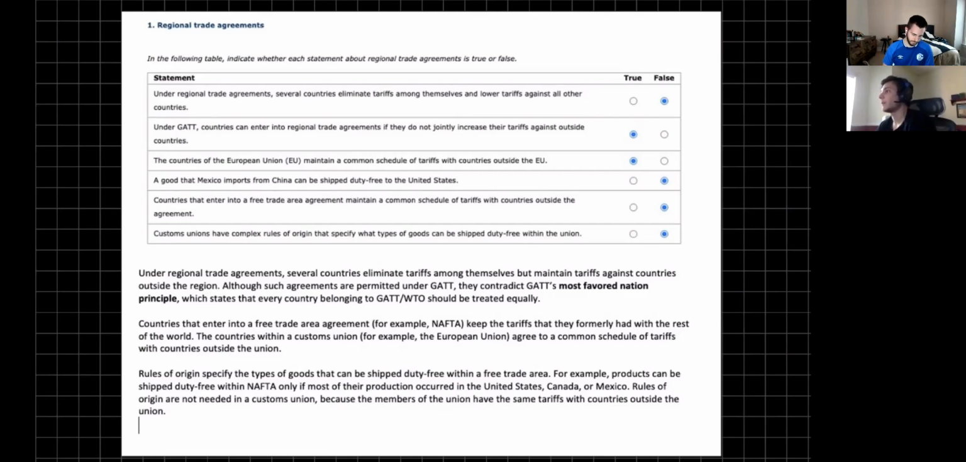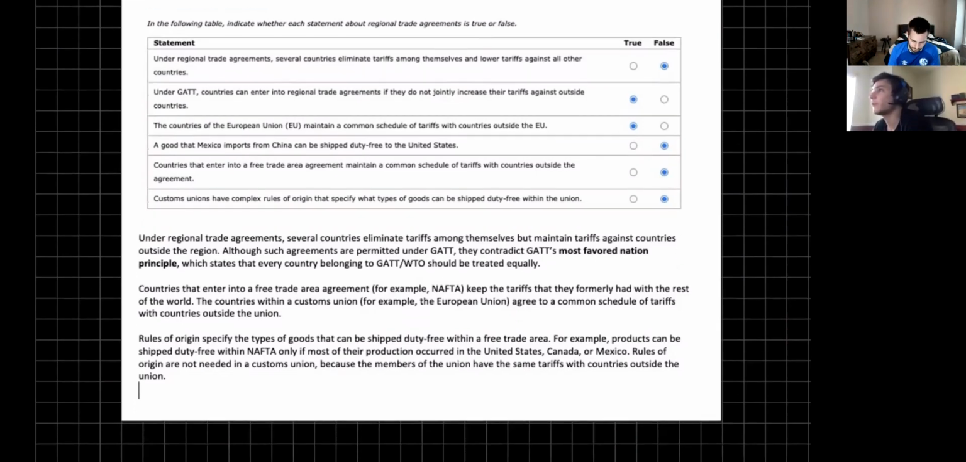For the fifth one, countries that enter into a free trade agreement maintain a common schedule of tariffs with countries outside that agreement. That's false, because it's a free trade agreement, not a customs union like the European Union statement. And finally, customs unions have complex rules of origin that specify what types of goods can be shipped duty free within the union. That is false, because customs unions do not. All members in a customs union maintain the same tariffs with countries outside the union. So that's a little bit of number one.